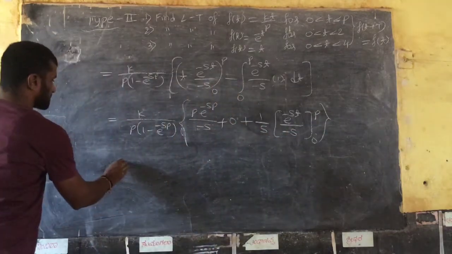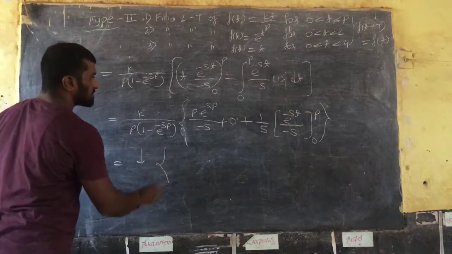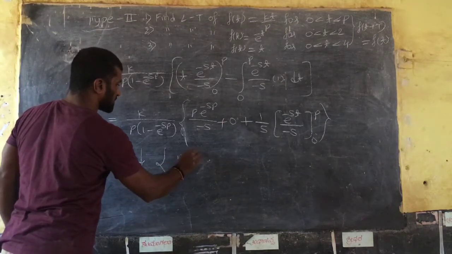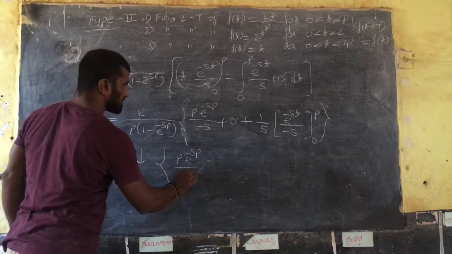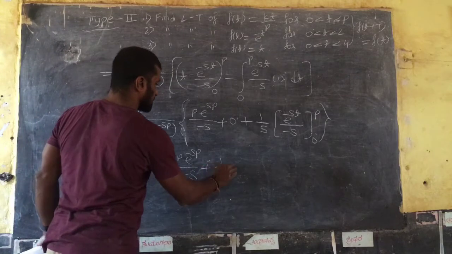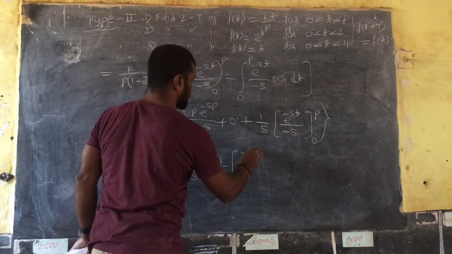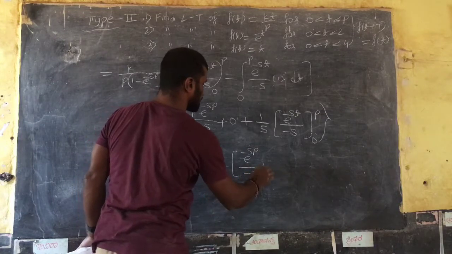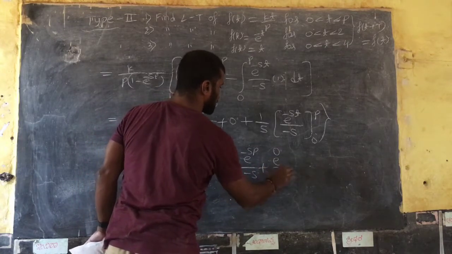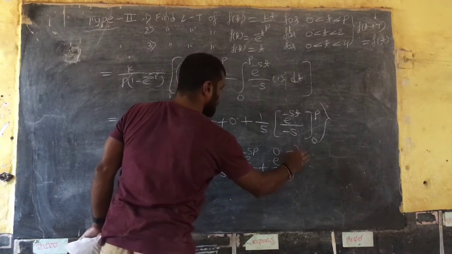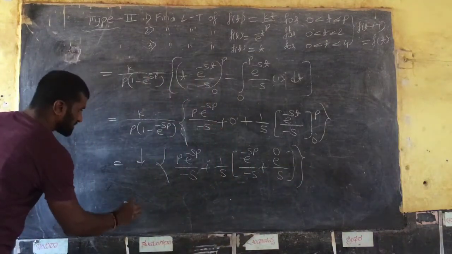Then keep this term as it is: p into e raised to minus sp divided by minus s, plus 1 divided by s into the bracket, substitute upper limit minus lower limit: e raised to minus sp divided by minus s, minus plus e raised to 0 divided by s. So the bracket is complete. Then simplify.